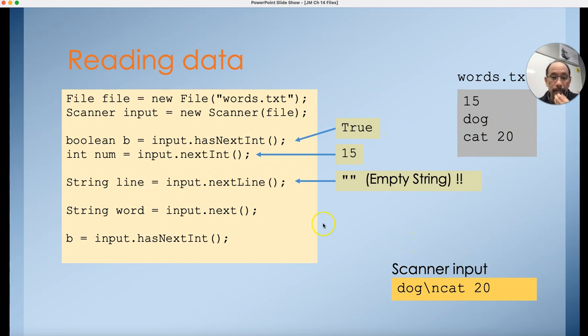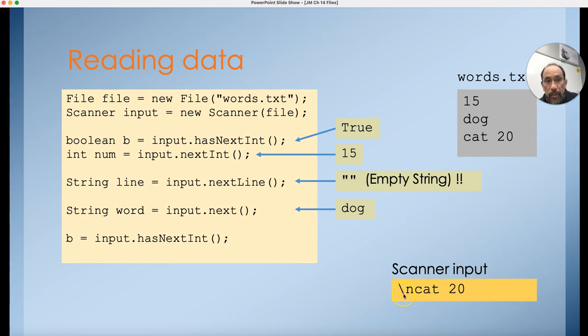It's a little tricky. Then I say next, get me the next word. The next word is dog, so it's going to consume the D-O-G and return dog. And then, watch this. Is there a nextInt? The scanner object will look at the next token. The next token is actually the word cat.